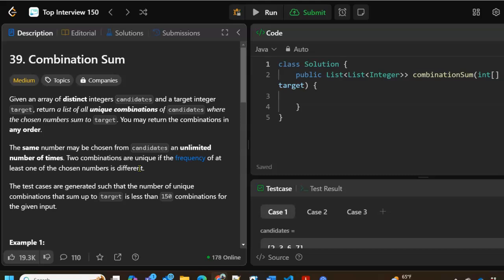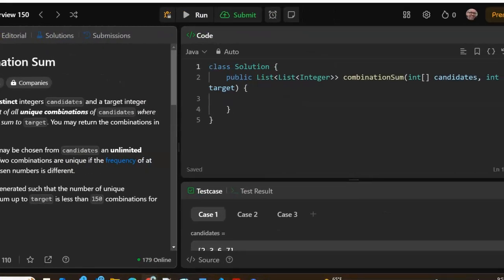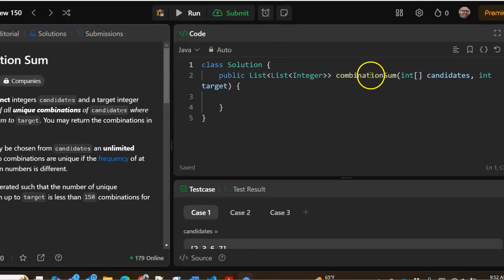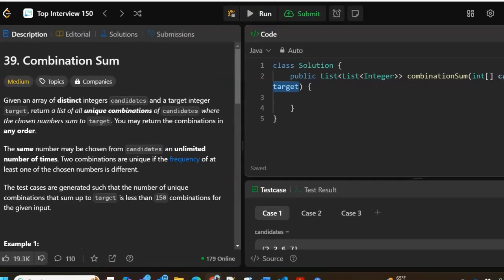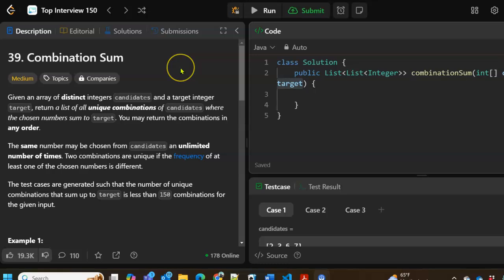Let's read it. Given an array of distinct integers called candidates. Well, let's look at the method signature. So what is the input here? We've got a method called combination sum. One of the inputs is an integer array of candidates. One of the inputs is an integer called target. All right, so you can probably anticipate what the challenge is going to be.